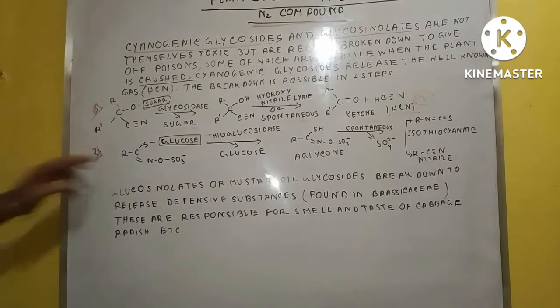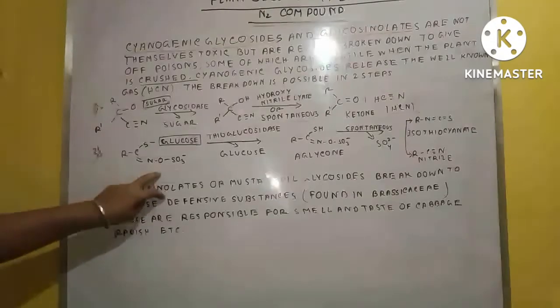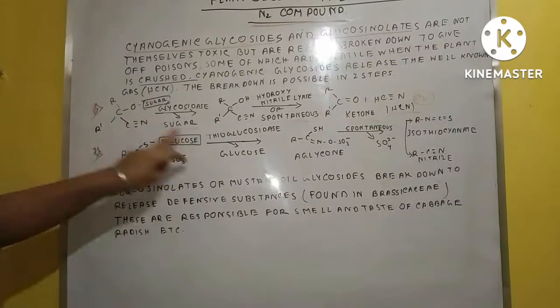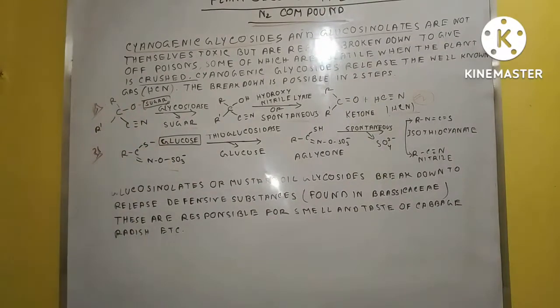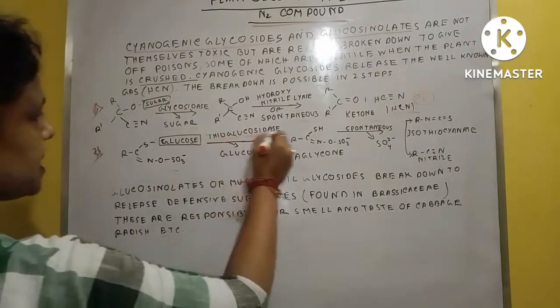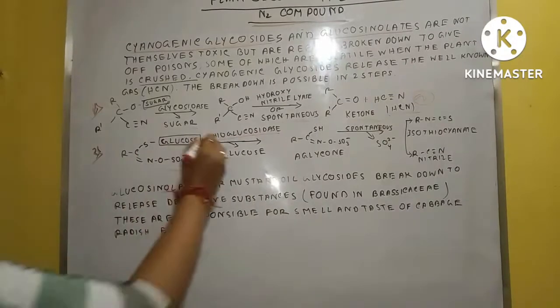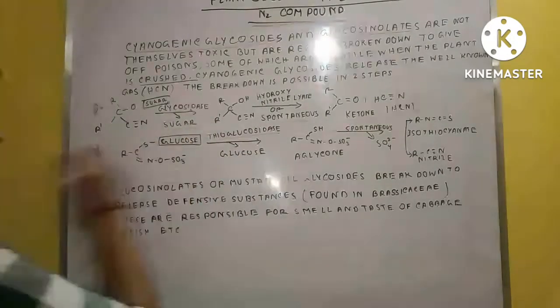In the next step, this is a glucosinolate. Here you can see the sugar, the glucose, is present. The glucose is released by the activation of this enzyme, thioglucosidase, and structural changes occur here. Then the spontaneous reaction continues, and the sulfate present there is released from this compound.